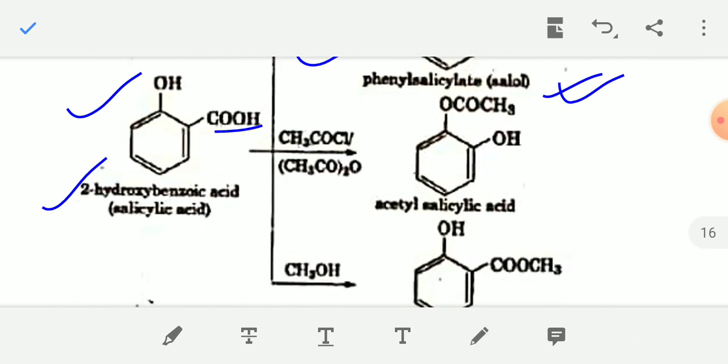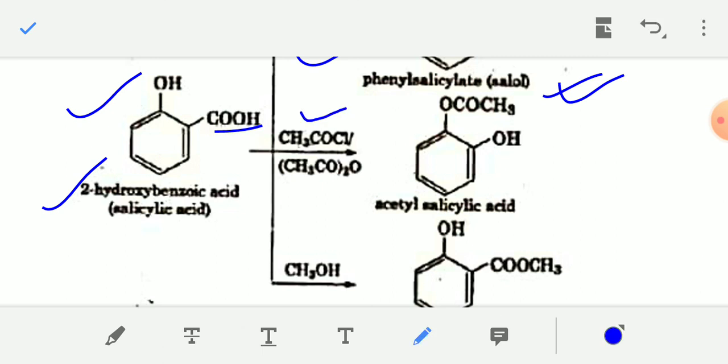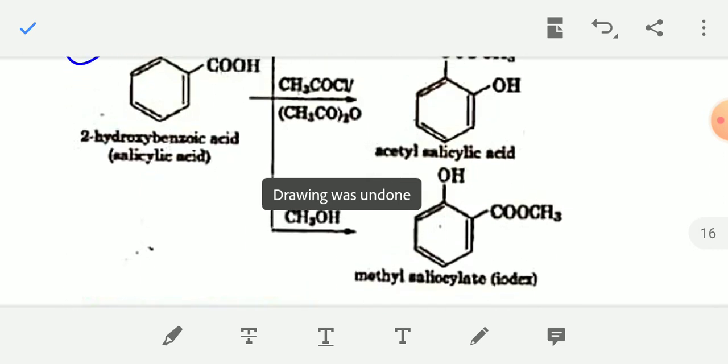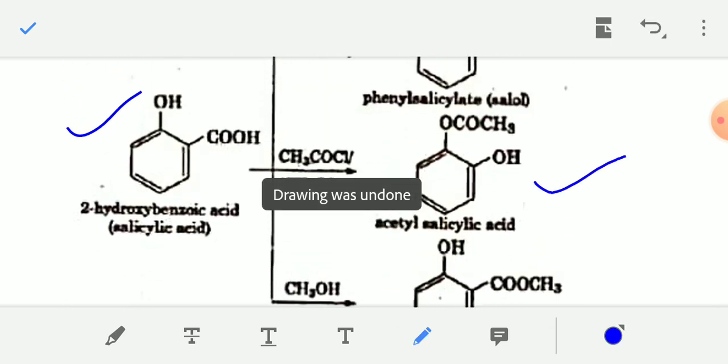Next, when salicylic acid is treated with acetyl chloride CH3COCl in presence of acetic anhydride (CH3CO)2O, this acid chloride will react with the OH group of salicylic acid, and the product will be acetyl salicylic acid. This is the product, acetyl salicylic acid.